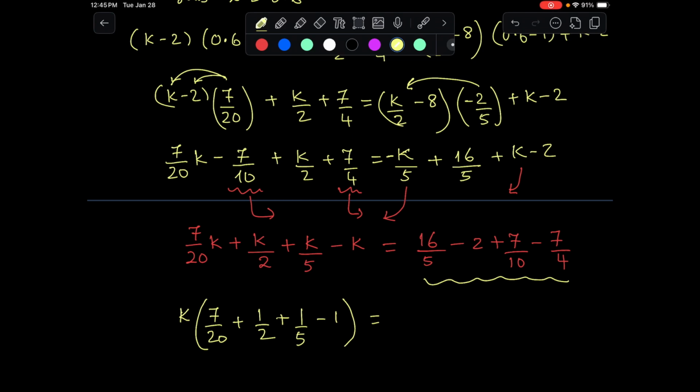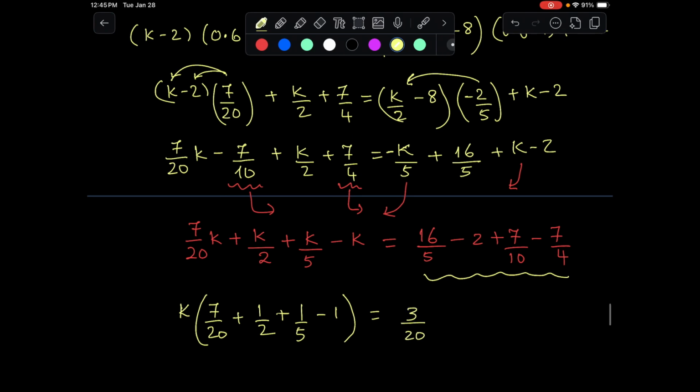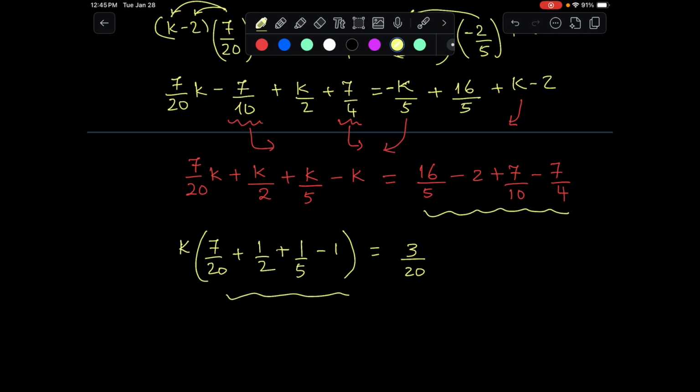On the right hand side, it works out to be 3 over 20, and this one works out to be, let's see what it is, 7 over 20 plus half plus 1/5 minus 1. This is 1 over 20.